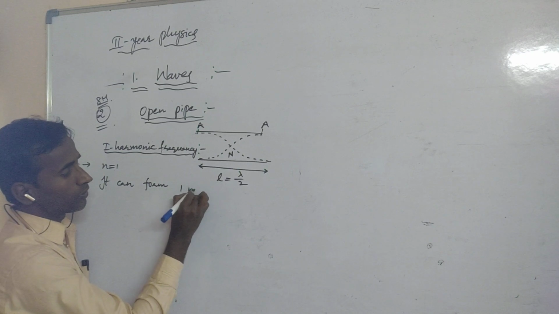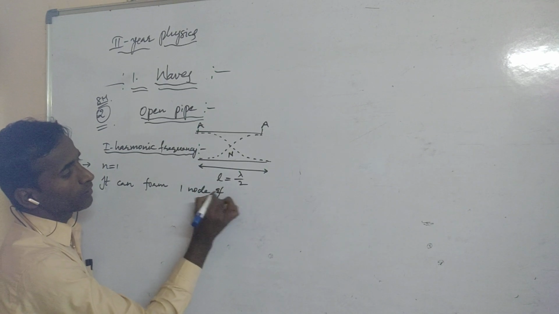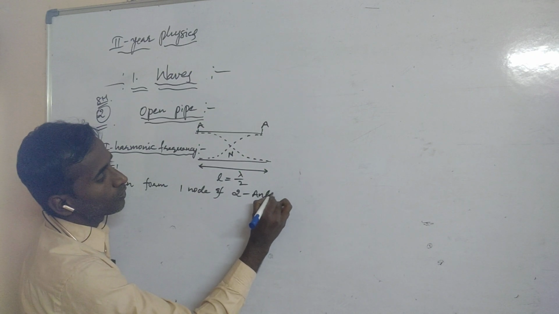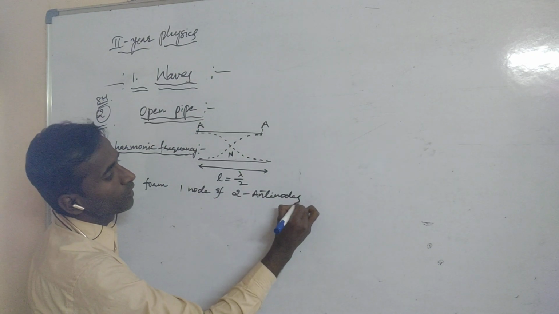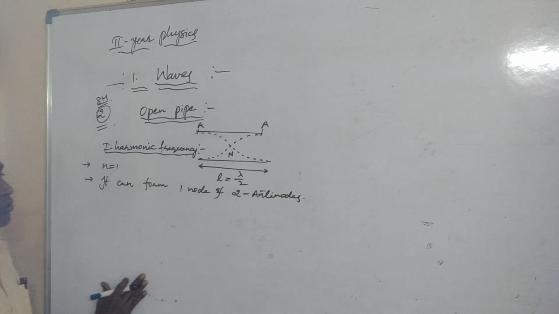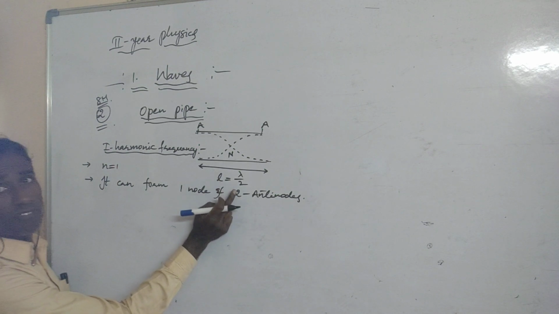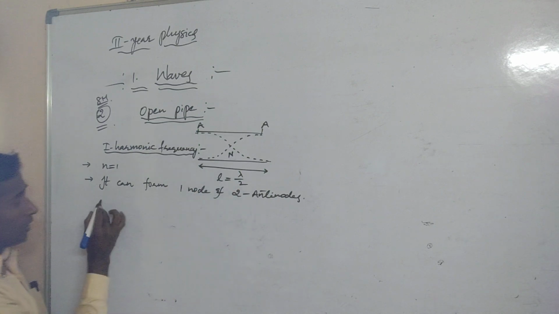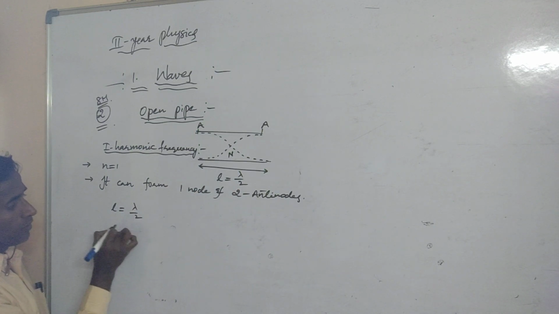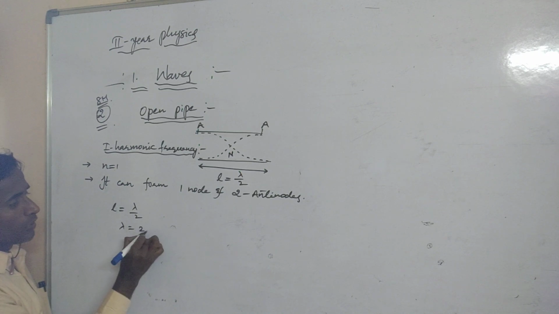One node and two antinodes are formed here. So I am writing the length which is given here. L is equal to lambda by 2. Then from this formula, lambda is equal to 2L.